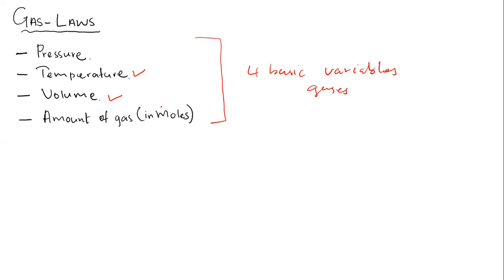These variables are always there when it comes to gases, meaning we say that all gases under moderate conditions behave simply with respect to these variables, okay? So that means any gaseous molecule or any gaseous compound will experience these four variables that you see here on the board.